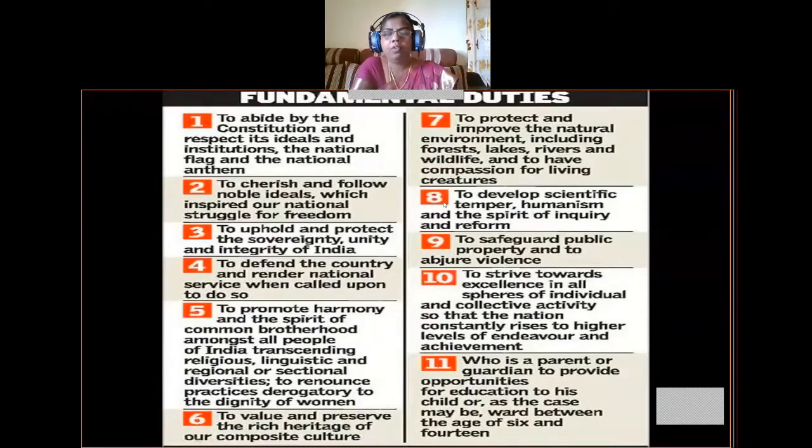So the 11th fundamental duty is for a parent or guardian to provide opportunities for education to his child, or ward as the case may be, between the age of 6 and 14. So that means it gives us the right to education. That means children between 6 and 14 years should be sent to schools. They should not be sent to work or anywhere else. So this is about the 11th fundamental duty.